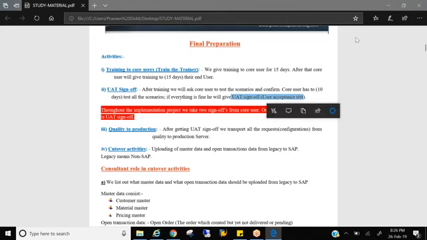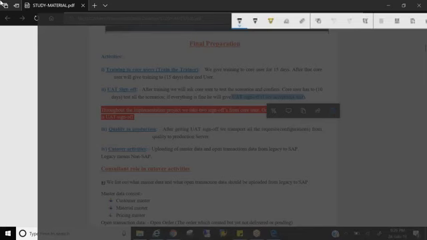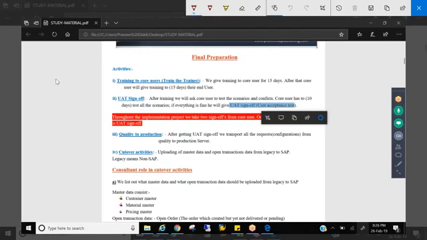But in which server he is doing the testing? That is very important. So in the interviews also they ask this question: in which server your core user has done the testing? Your core user also will do testing in the same quality and assurance server. We'll have a separate client for them, and in that he will do UAT testing, right?